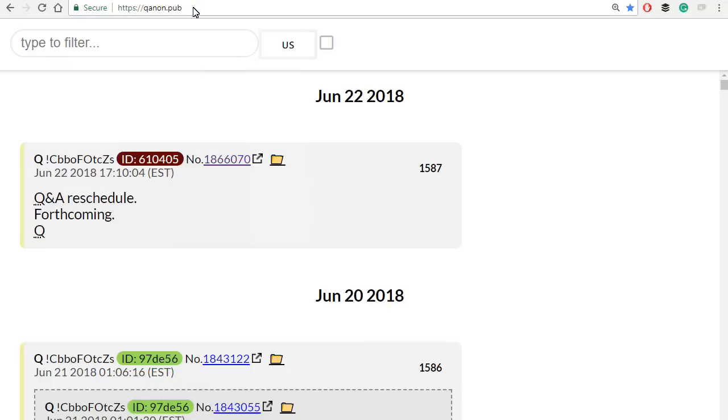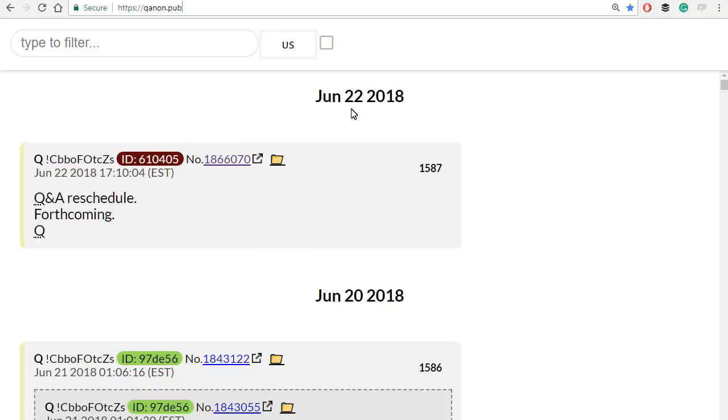There are many different websites that show Q's posts. QAnon.pub is one of them. I'll show you some others here in just a few minutes. Q's posts show up in chronological order. So the most recent post by Q was on June 22nd.